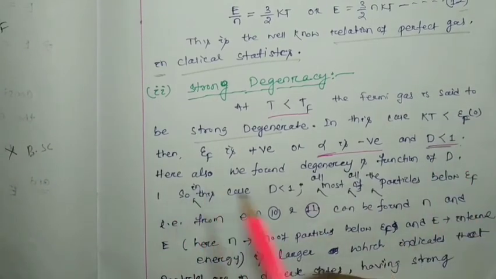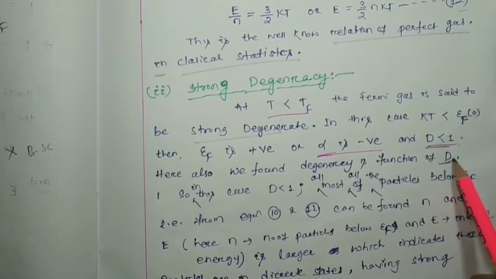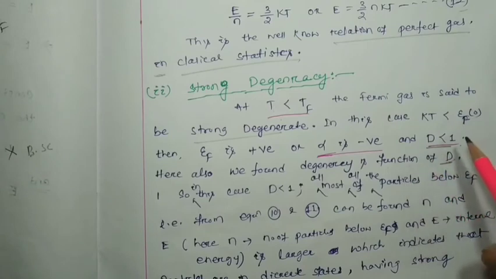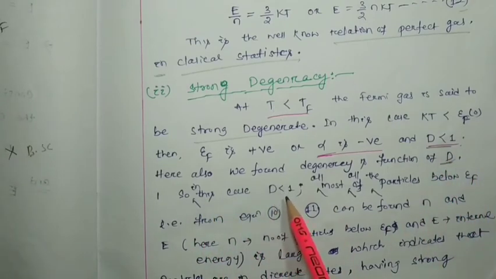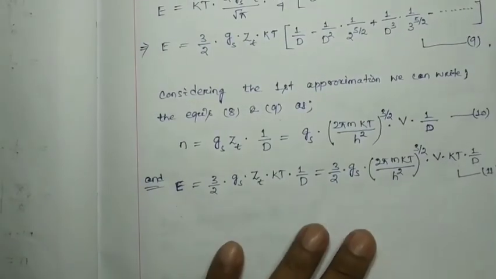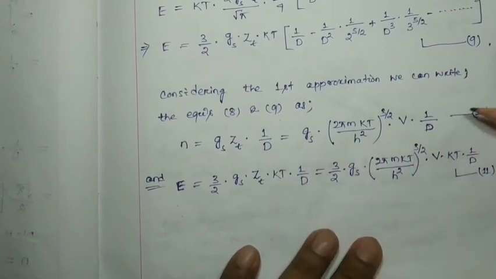So here also we found degeneracy is a function of the D factor. D can be less than anything. Okay, so in this case D is less than 1. When D is going to be decreased, you can consider equations 10 and 11.